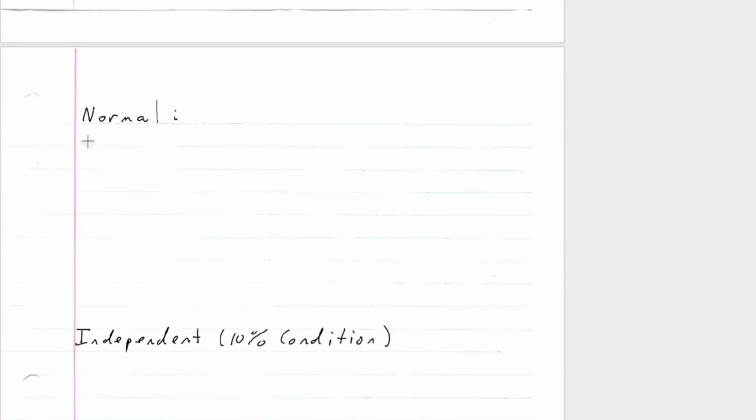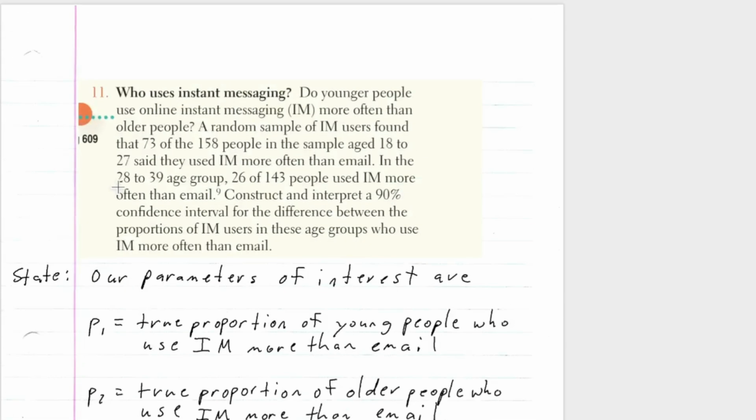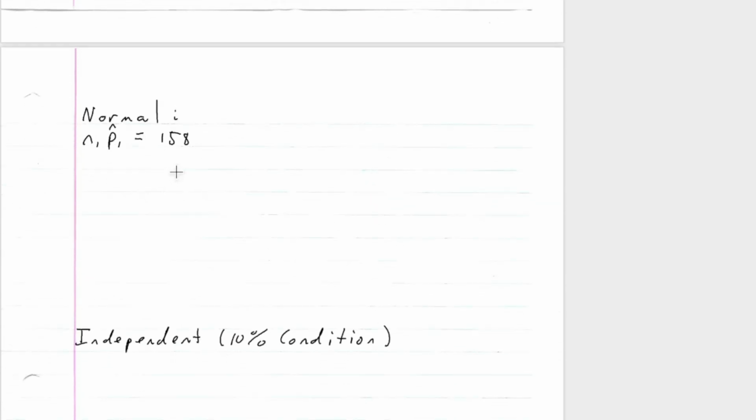That's going to be N1 times P1 hat. There were 158 in the sample for the 18 to 27 year olds, so 158 times the proportion they got, 73 out of 158.